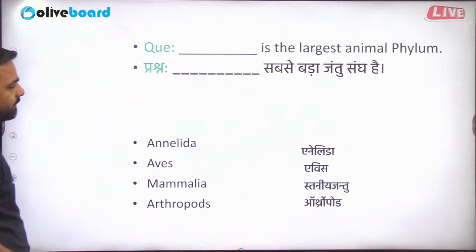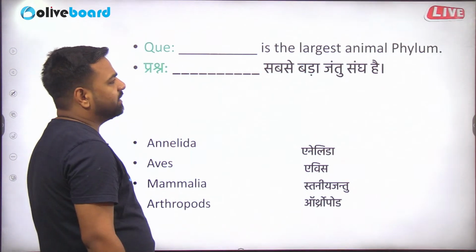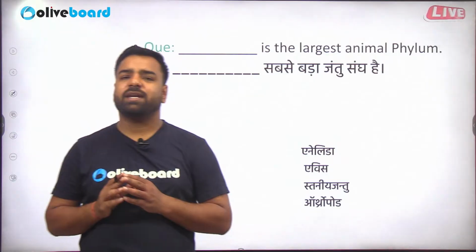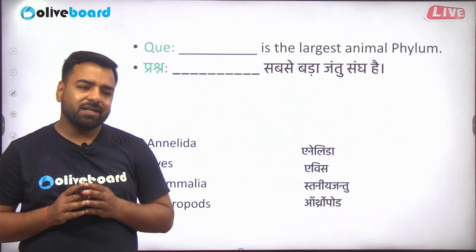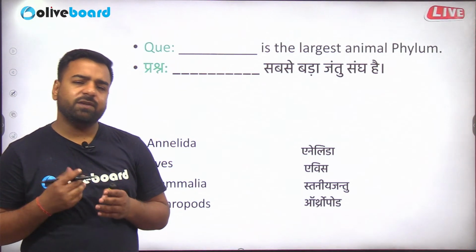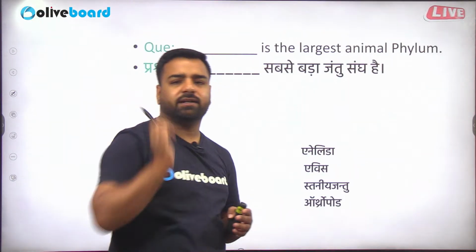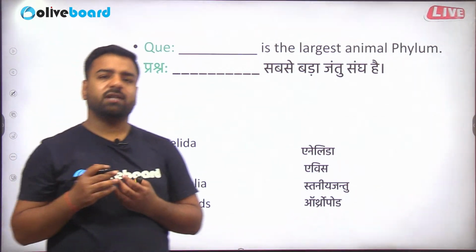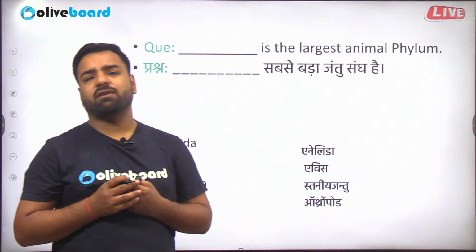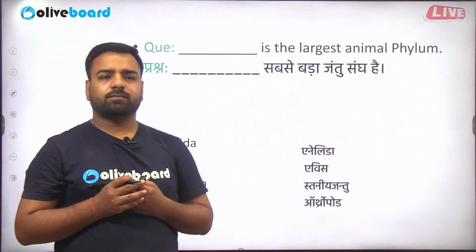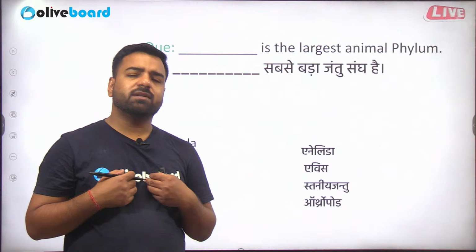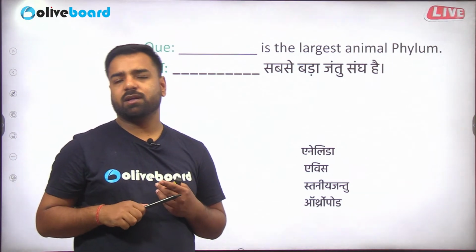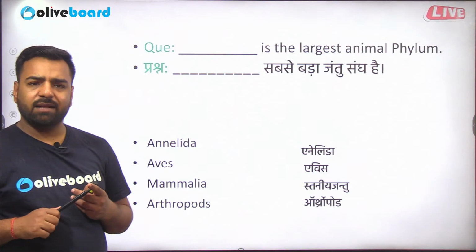Perfect. Next. So dash is the largest animal phylum. If I talk about kingdom, specifically the animal kingdom, it is divided into two parts. First is chordates, like we people have a notochord on our dorsal end. That is a rod-like structure which may be made of bone or cartilage during the embryonic development stage. So we are chordates, but the few animals which do not have a notochord on their back are known as non-chordates.